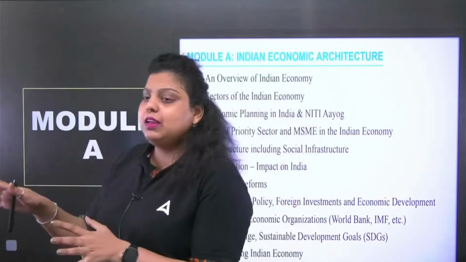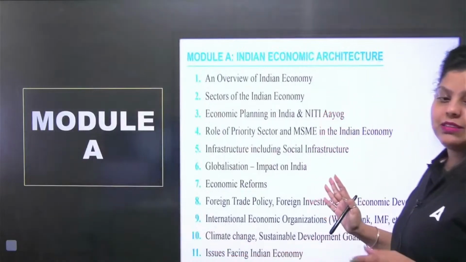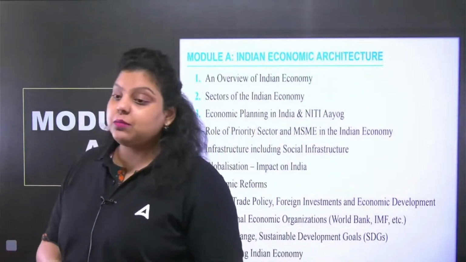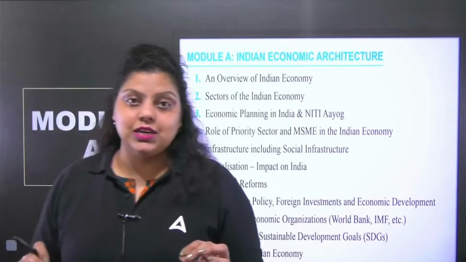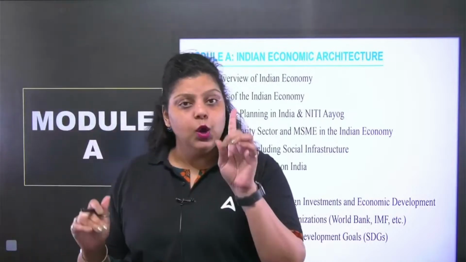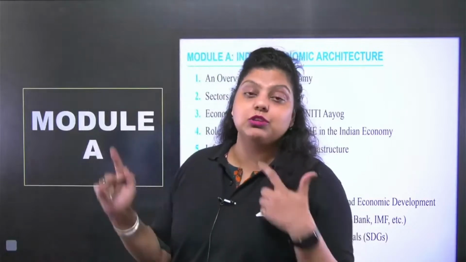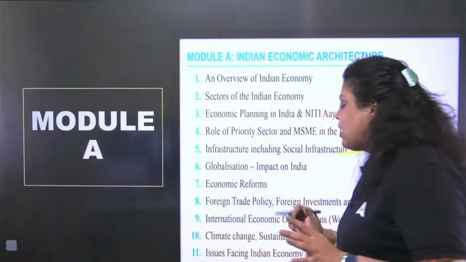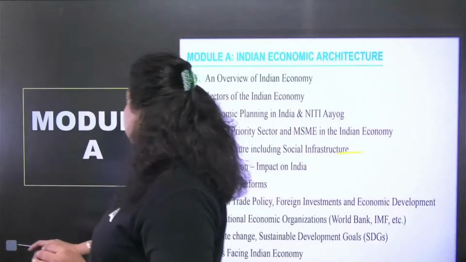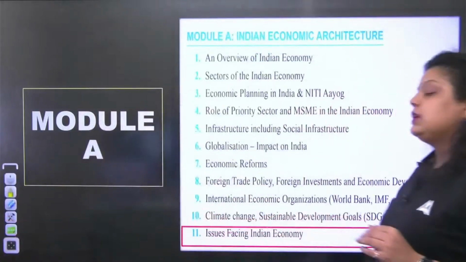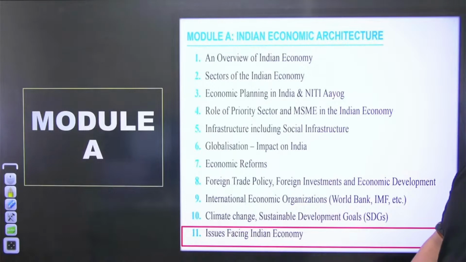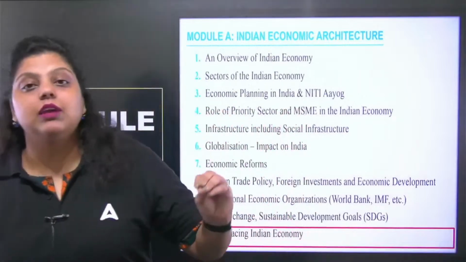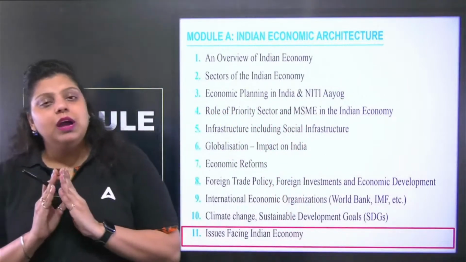As you can see, I have here the module A and the names of the units in the module A. Why do I have these on the front page? Because we have started a Sankalp series in which we discuss every day one particular unit related to your Indian economy, Indian financial system, module A, and we have already completed 10 chapters. So today we are going to talk about the 11th chapter, issues facing Indian economy. After discussing this 11th chapter, we will be completing module A, each and every topic with the topic-wise MCQ and explanation.